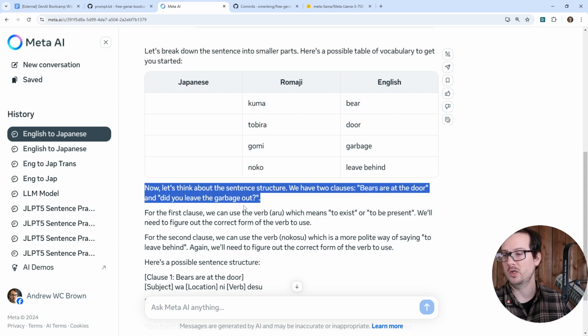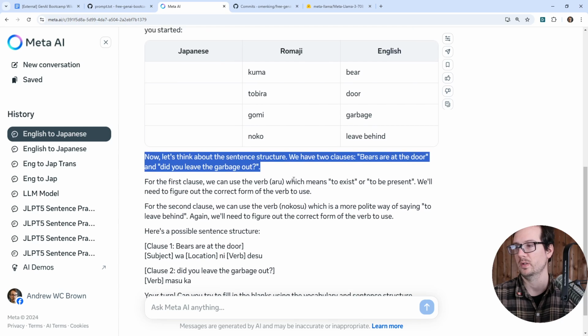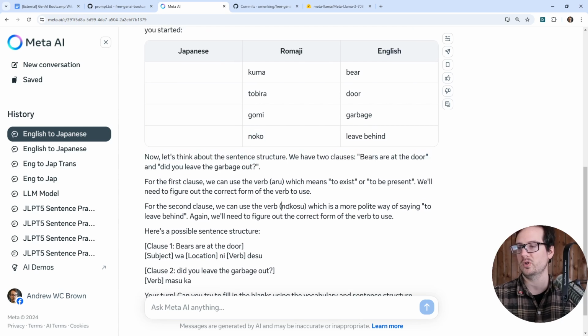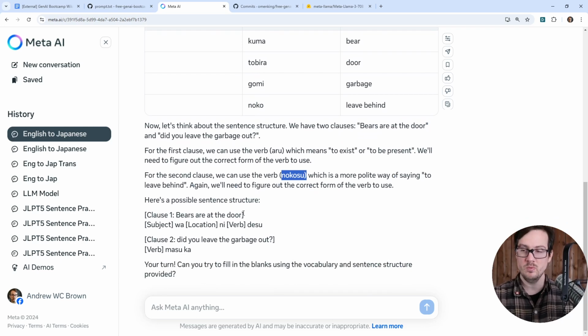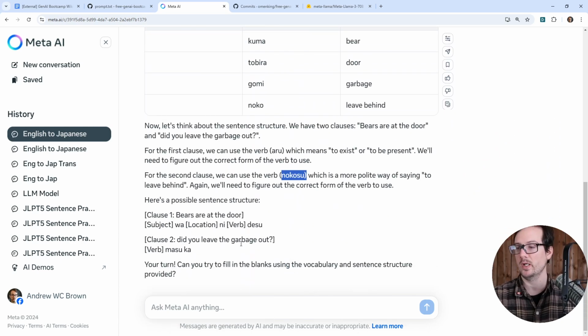The first clause, we can use the verb aru, which means to exist. And it didn't provide it to us in the list, which is kind of frustrating. So for the second clause, we can use the verb nokosu, which is a more polite way of saying to leave behind. And it has noko, but I'm not sure why it's telling us nokosu, the polite version of it, because we told it that we do not want to be provided the dictionary form. So this is an example that I would describe as not good.